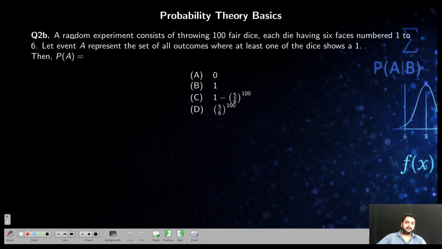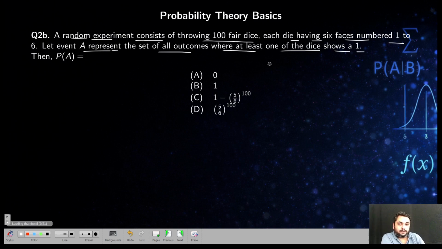Next. Similarly, again based on the counting principle, a random experiment consists of throwing 100 pair dice. Each die has 6 faces numbered 1 to 6. Let A represent a set of all outcomes where at least one of the dice shows a 1. If you check out my combinatorics video lectures, I have solved many problems similar to this and more complex. See, it is difficult to find at least one. At least one means you have to go for 1 or 2 or 3 or 4 or 5 or 6. Then the solution becomes lengthy. It will take time. So what you can do in such cases, I have solved many problems like this.